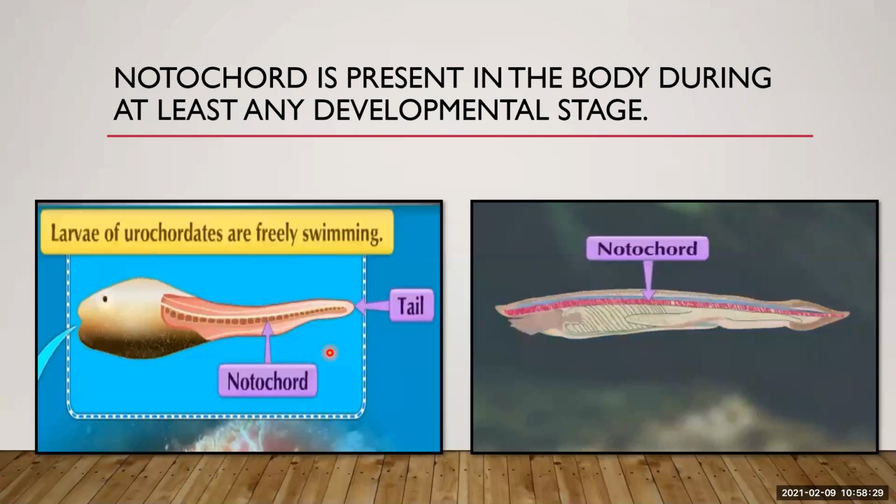So here you can see this is a larva. In the larva you can find a notochord in the tail region, and this is another animal where the notochord is present all over the body.